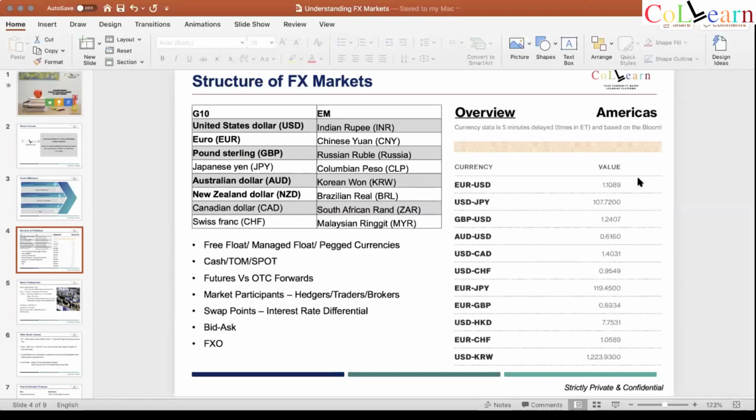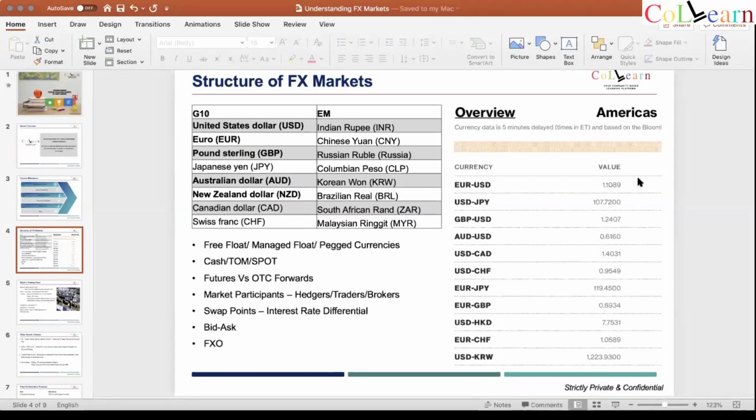So dollar yen, we've seen a lot of times when there is intervention. It's not that the central bank doesn't intervene. If you've heard about the George Soros incident when he made $1 billion in a day, though the British pound was a free float or managed float at that time, the central bank did intervene. So with any form of currencies, the central bank can intervene to manage their own currency, whatever it be.